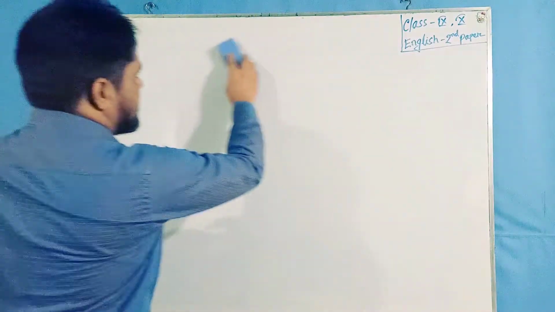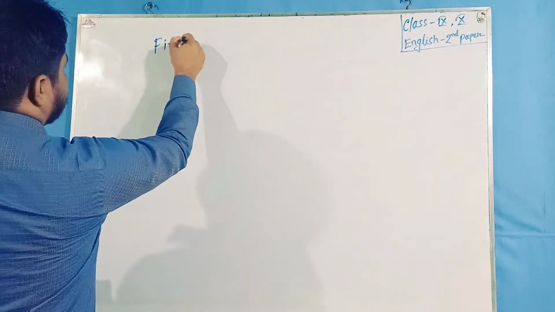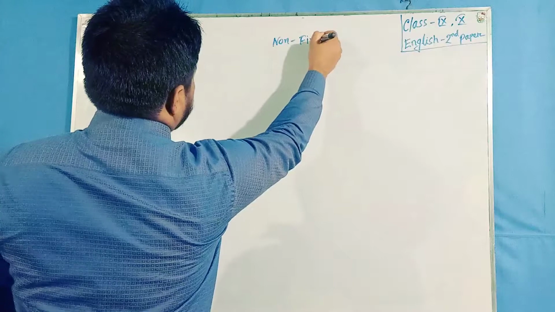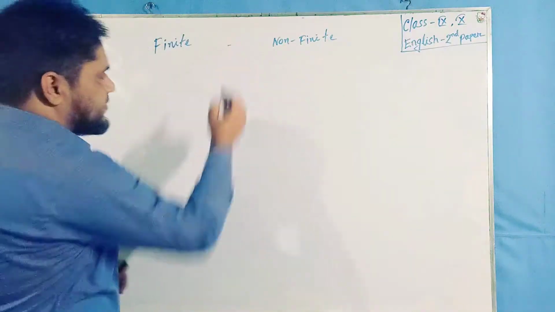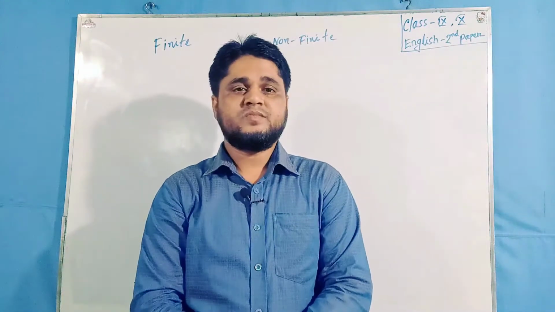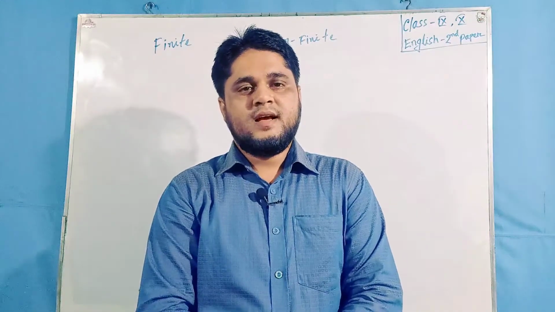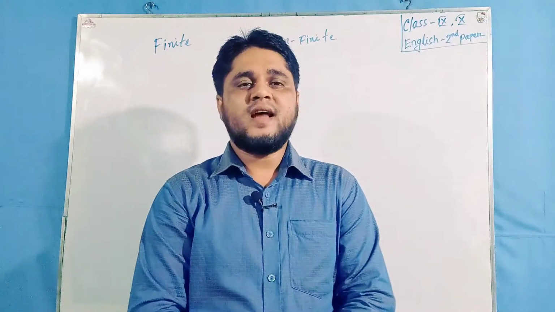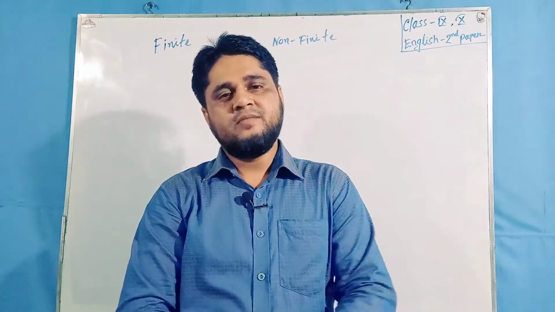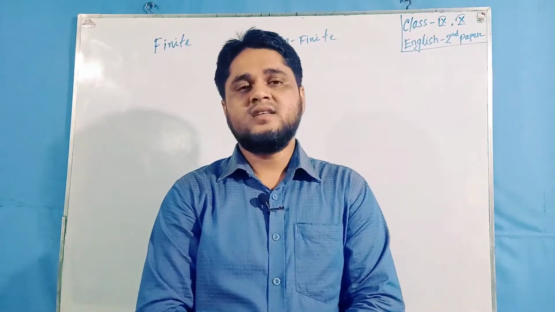We know, dear learners, there are two types of verbs: finite and non-finite verbs. Well, a finite verb is a kind of verb which expresses a complete sense or meaning, by which we can identify tense, and a finite verb will also change with the changes of tense, person and number.